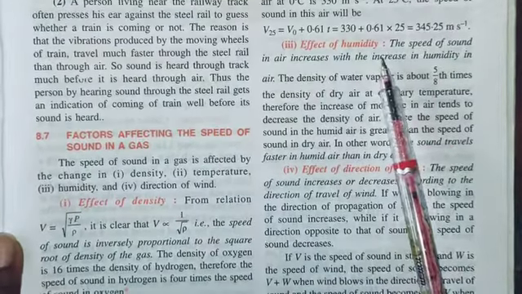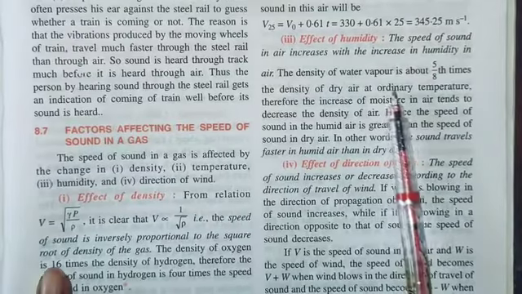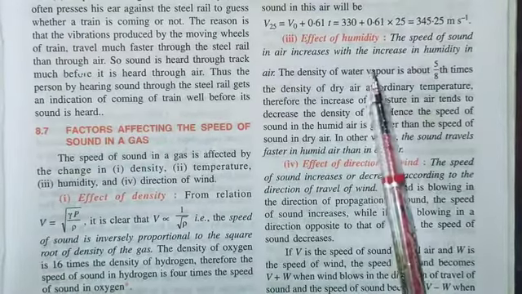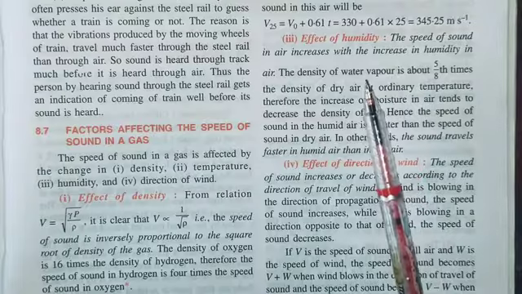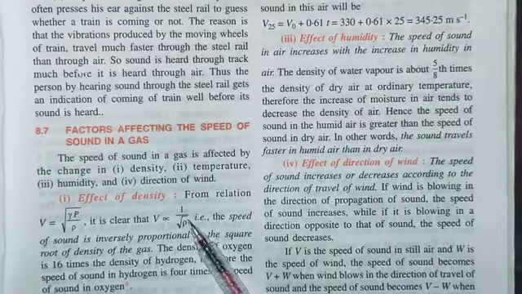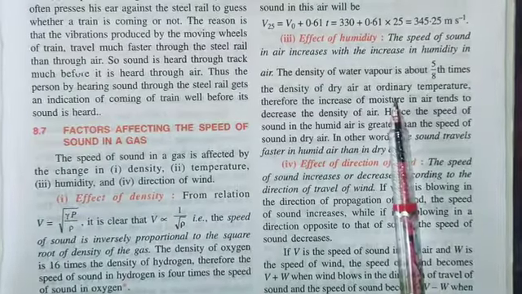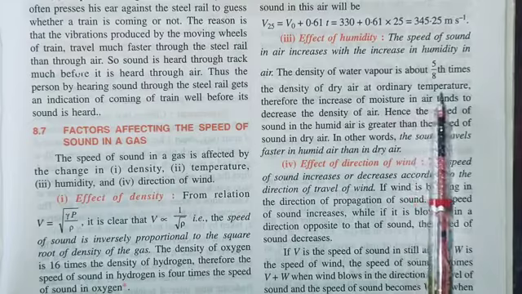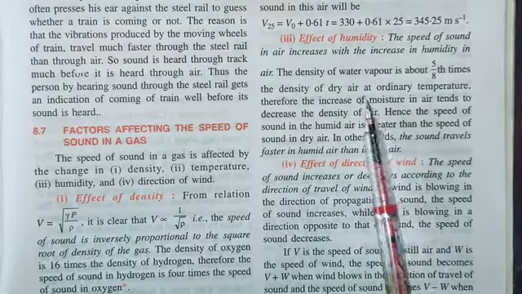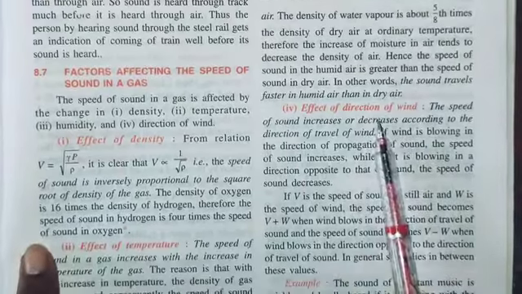Effect of humidity. If humidity is increasing in the medium, we are taking here the medium air, that means density is decreasing, and if density is decreasing, then from this relation you can clearly see that speed will increase. So if the humidity is increasing in the air medium, density is decreasing, and so the speed is increasing.